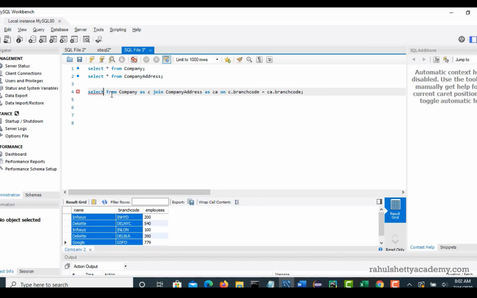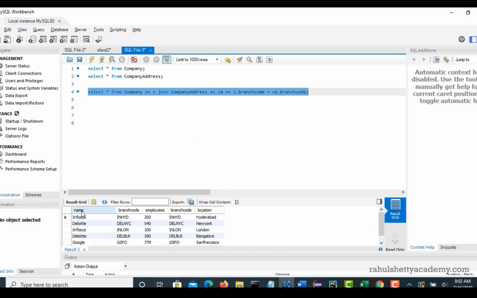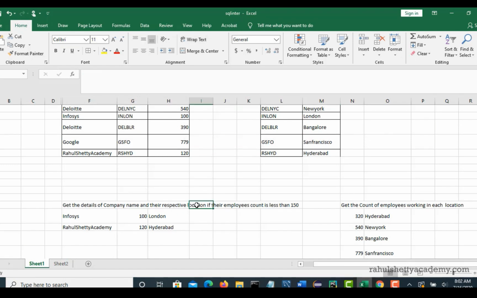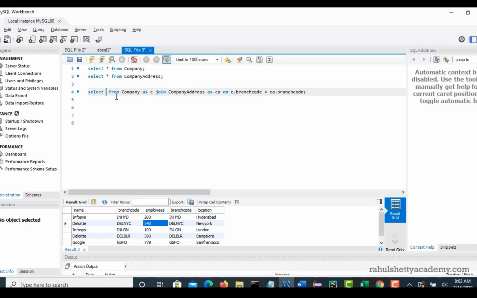Let's say select star, so that it will retrieve all the columns after merging these two tables. You see that these two tables are merged into one single table now, and wherever the match is found, it just merged. From this merge, you are interested to know the company name and their respective location. We are not yet doing the condition. First let's merge properly. Get details of company name and the respective location, and of course employees also if less than 150, if that is the interviewer's requirement.